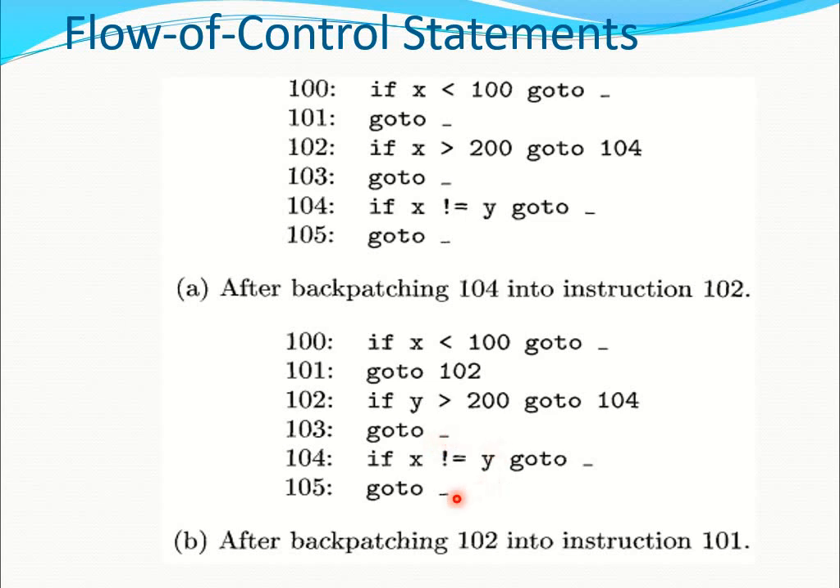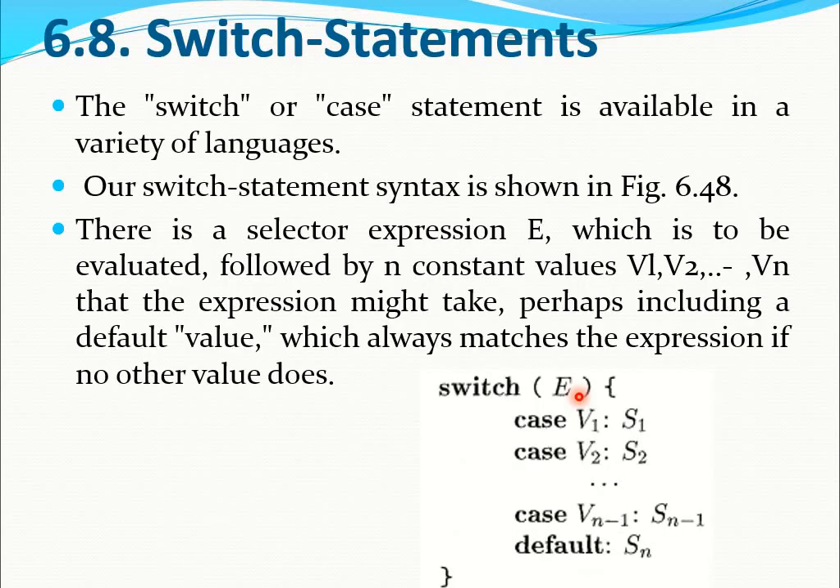Here there is no need to perform the 104 instruction. Why? Because the x value is less than 100 and the y value is greater than 200, so obviously those two are not equal values. x is below 100 and y is above 200, so there is no chance of the two values being equal. That's why there is no need to implement the 104 instruction. Without executing 104, with the help of backpatching we can complete this part of the instruction. This is one more advantage of backpatching.